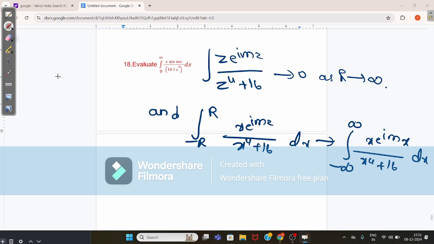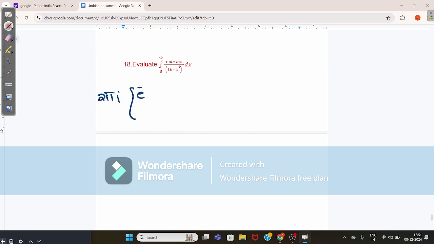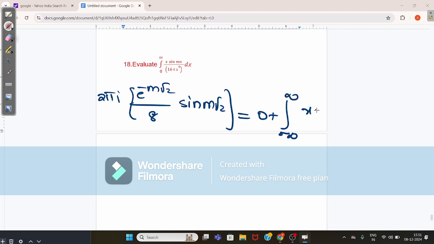So 2πi into e^(-m√2) by 8 sin m√2 is equal to 0 plus the integral from -infinity to infinity of x e^(imx) by x^4 + 16 dx.